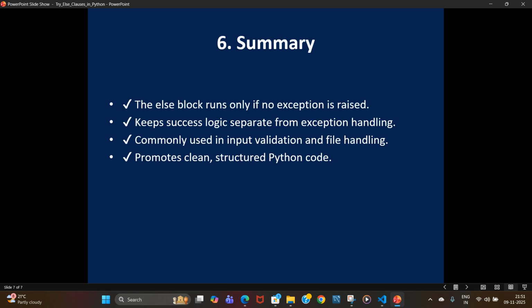So to summarize, the else block runs only if no exception is raised. It keeps success logic separate from your error handling code. It's perfect for input validation, conversions, and file handling, and it makes your code more organized and professional.